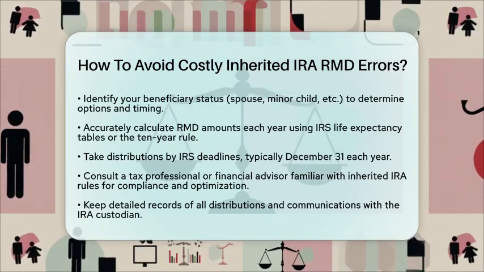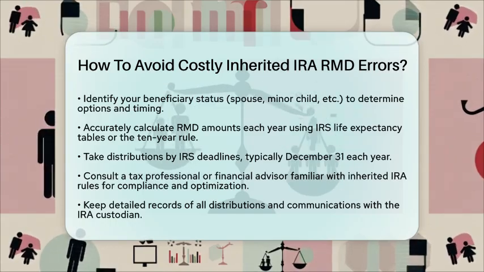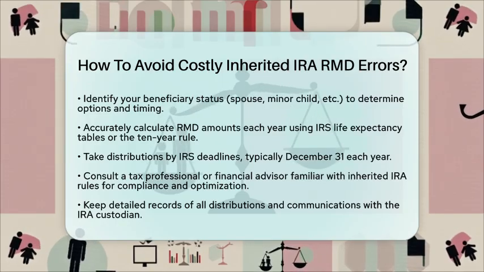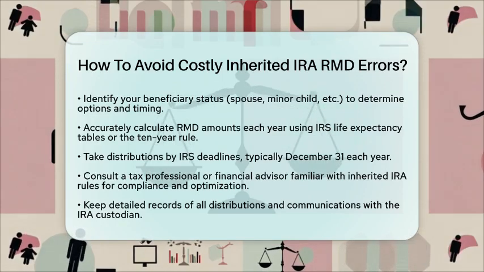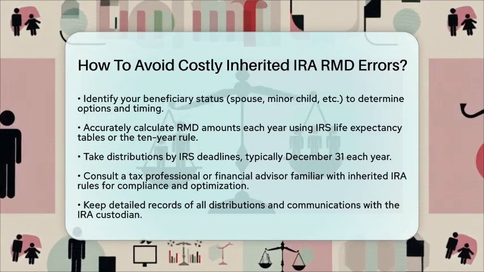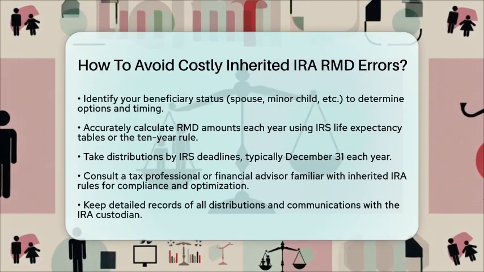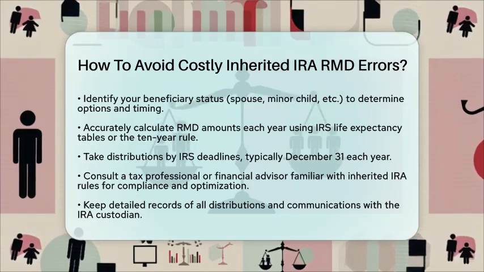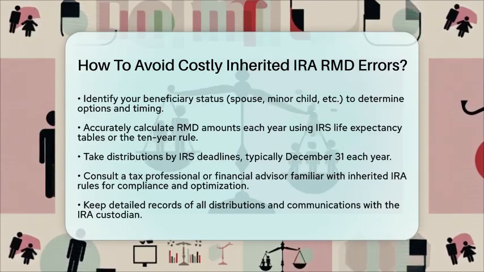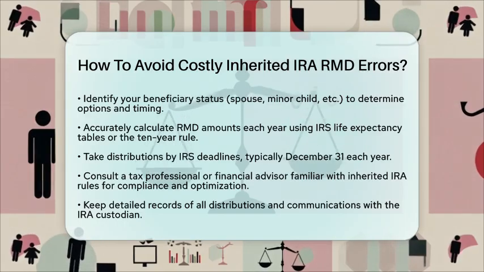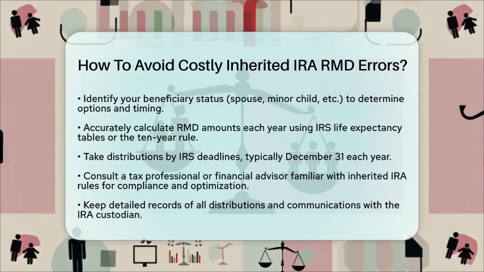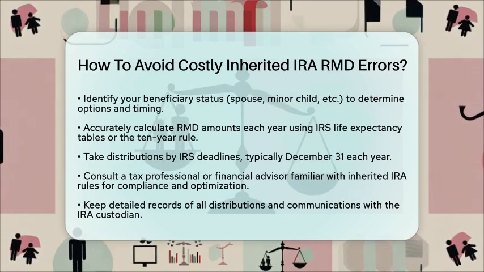It is also wise to consult a tax professional or financial advisor who understands inherited individual retirement account rules. They can help ensure you are compliant and can optimize your tax outcomes. Keeping thorough records of all distributions and communications with your individual retirement account custodian is essential. By understanding these rules and taking action early, you can avoid costly penalties and manage your distributions in a way that meets your retirement income needs.